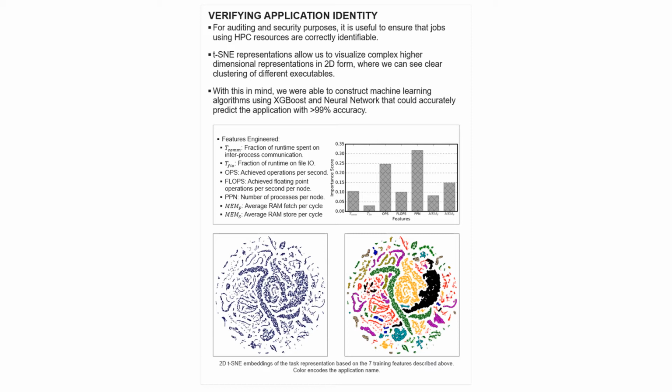The 2D t-SNE embeddings at the bottom here show applications graphed based on these 7 features, where each color represents an application. As you can see, clear clusters emerge for many of the applications. Using these features, we were able to achieve greater than 99% accuracy in identifying top core hours consuming applications with both XGBoost and neural network-based models.